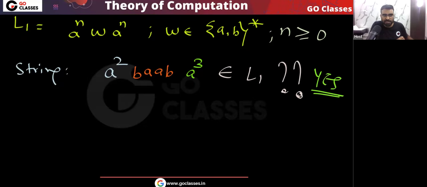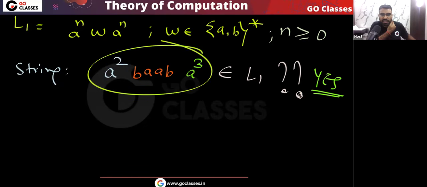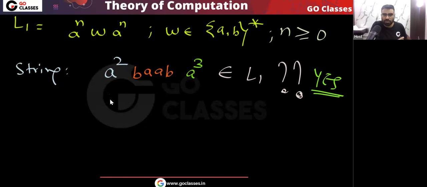Okay, see, some students are thinking that this is a power 2, this is a power 3, so they are different, so this does not belong to the language. Arre, who told you to consider this as n? Who told you to consider this as a power 2? You can consider the entire string as w. Yes or no? Okay, I'm using a different color. It does not mean that this is w. I'm using the different color just to confuse you.